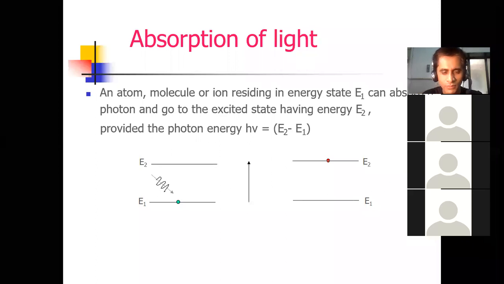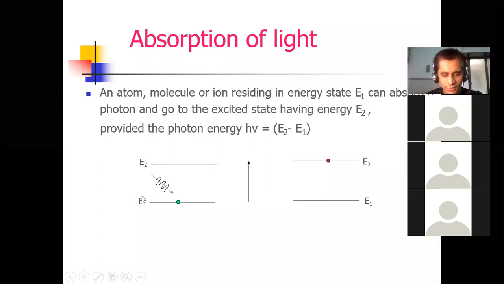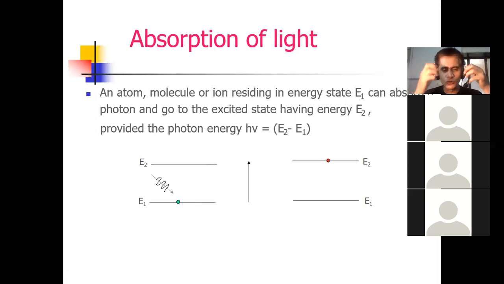Now see, after the collision of a photon with this atom, which is already in ground state, the atom will absorb energy from the photon and excite from lower state to upper state. See the direction of this arrow, from lower to upward.